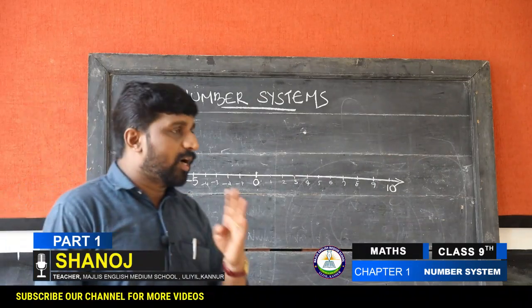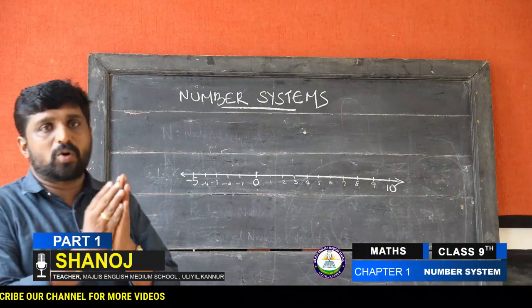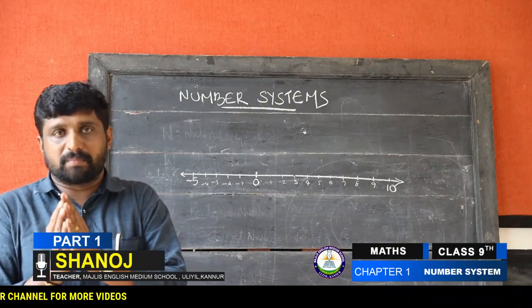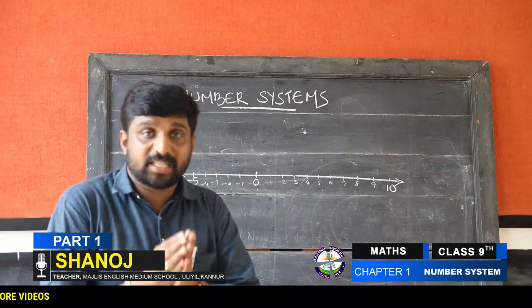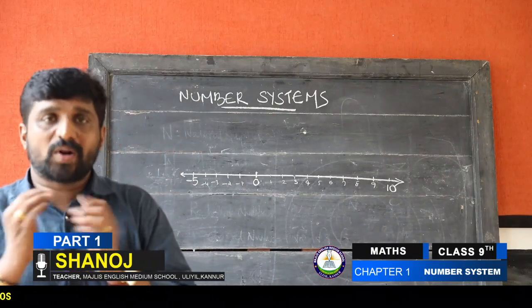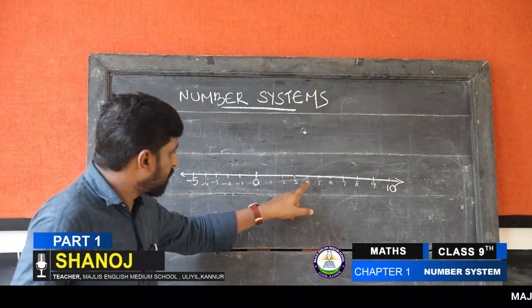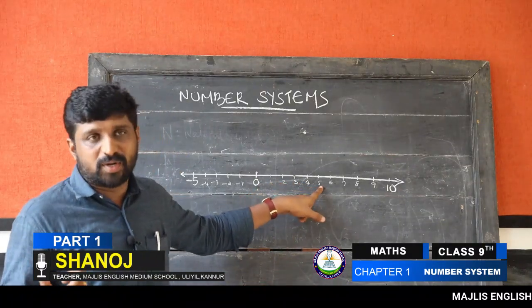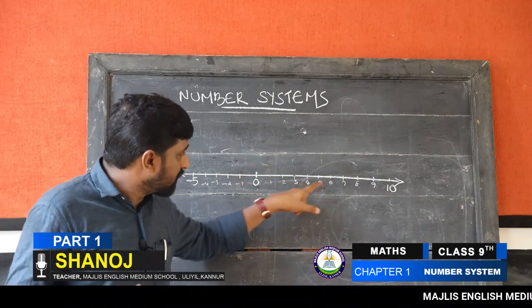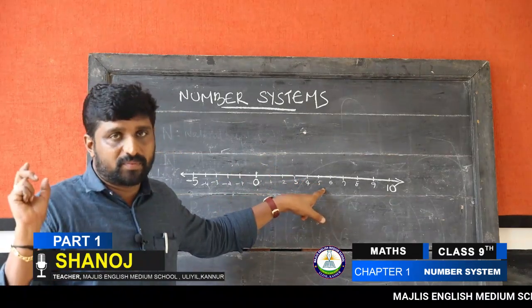Okay, next question: how many natural numbers between 4 and 5? When we consider 4 and 5, how many natural numbers are there? No natural number is there, because after 4, the next number is 5 itself.